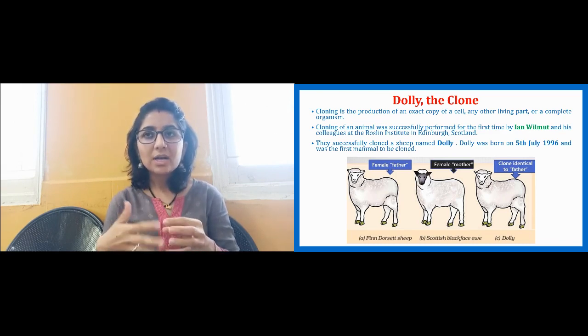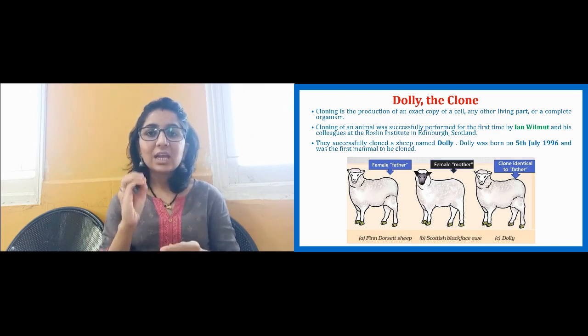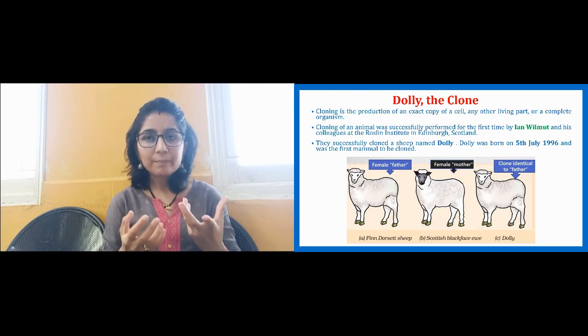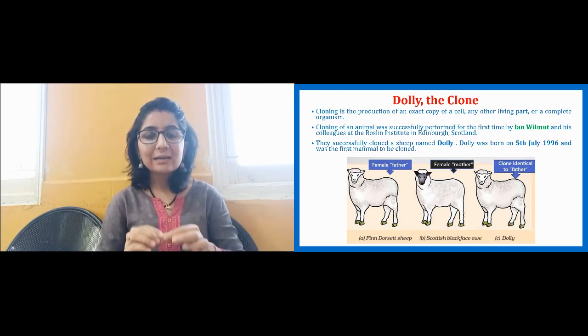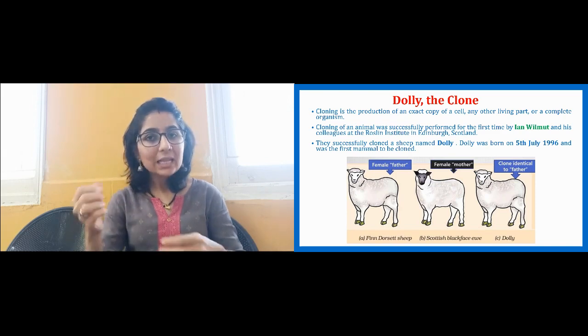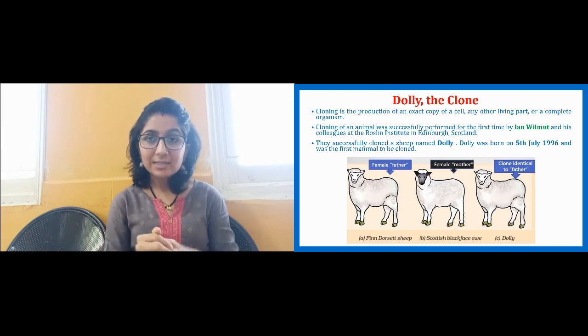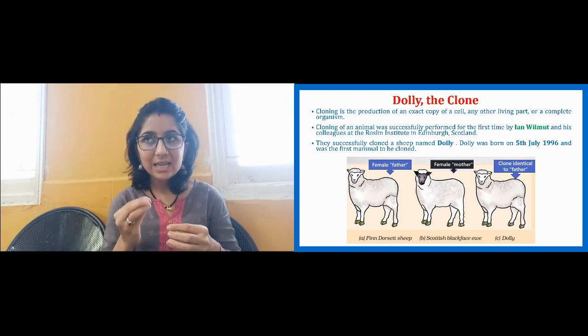Cloning means production of an exact copy of a cell. We can take any cell, plant cell or animal cell. If we produce an exact copy of that cell, that single cell will divide and redivide, and develop into a whole organism. Now you know the mechanism of how a cell gives rise to a whole organism. So a clone is the production of an exact copy of a cell.